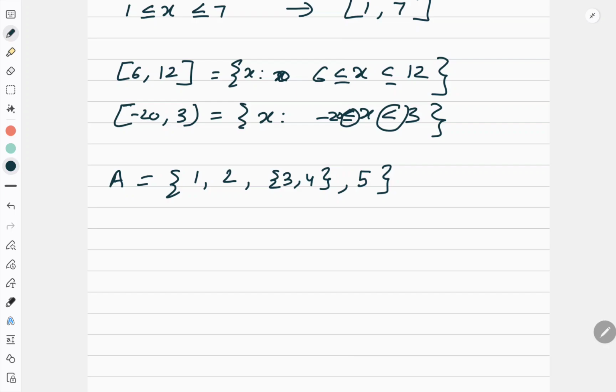Okay. Now I'll write down the questions. You have to answer my questions. First, can I write this {3, 4} is a subset of A?